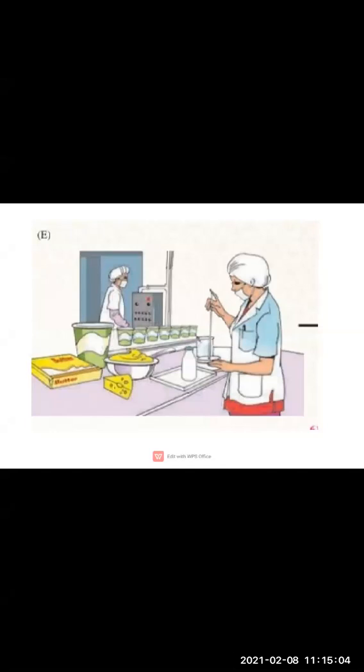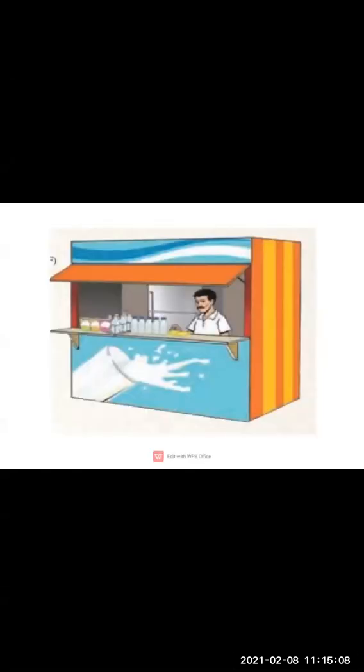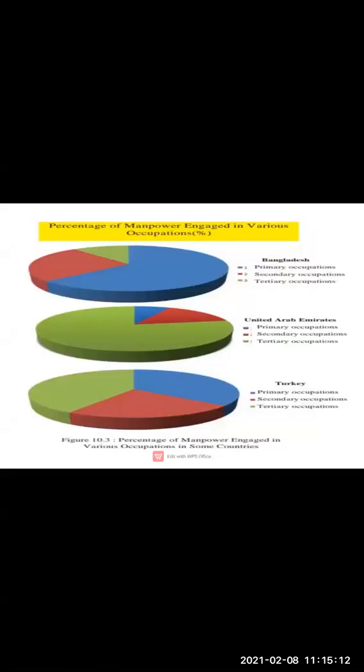Okay, now moving ahead, we will see about this example. Now see, children, we know very well different occupations are practiced in different countries of the world.